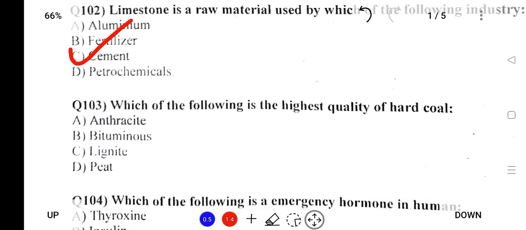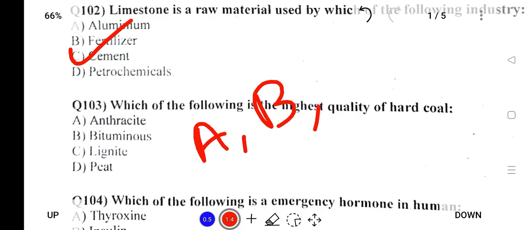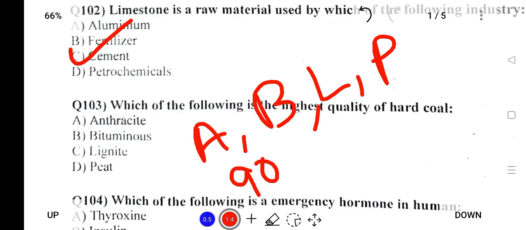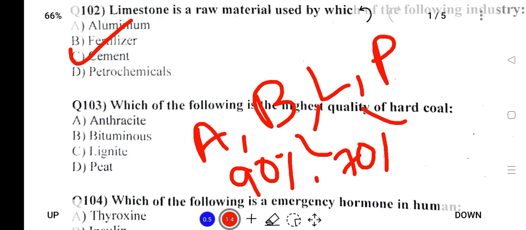Which of the following is the highest quality of hard coal? Coal qualities are anthracite, bituminous, lignite or peat. Anthracite has 90% carbon, bituminous around 70% carbon, lignite 60% to 50% carbon, and peat less than 40%.